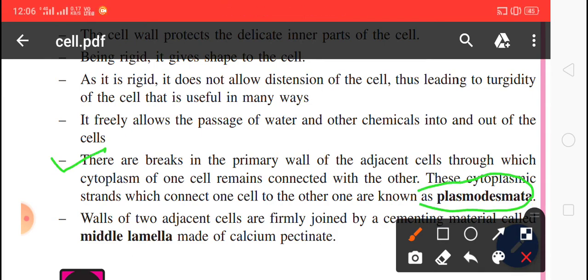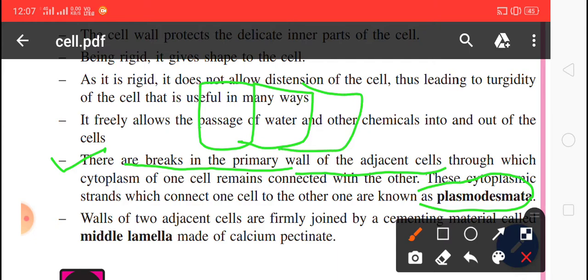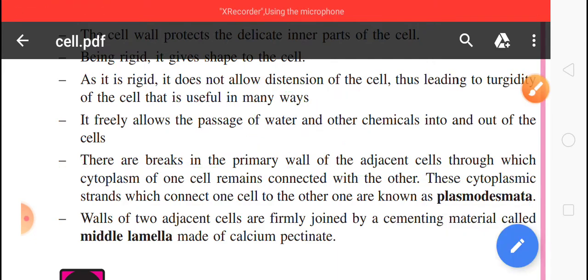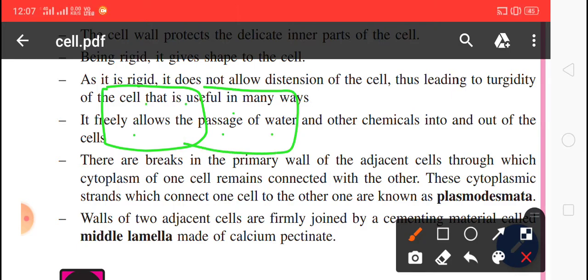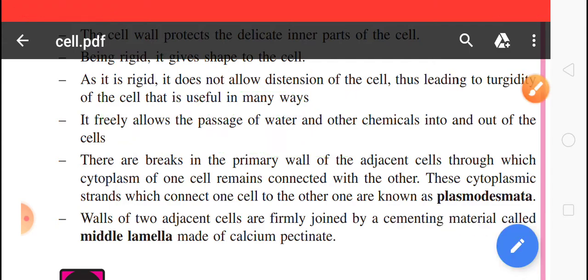You can see here there are the breaks in the many primary walls of the adjacent cells, बगल वाला cells, through which cytoplasm of one cell remains connected with the other cells. These cytoplasmic strands which connect one cell to another cells are known as plasmodesmata.